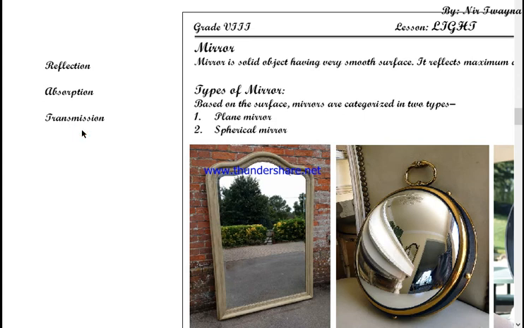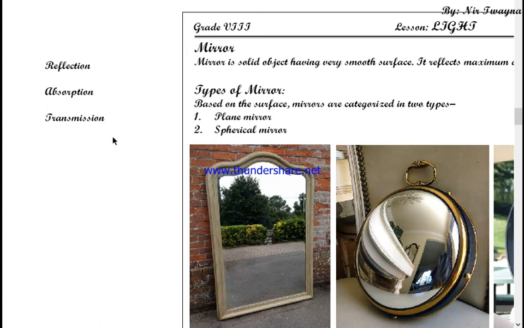That's why you can see through glass, but you cannot see through a mirror, because mirror does not transmit any amount of light rays. Or you cannot see through a wall, because wall does not cause any transmission. Maximum amount of light rays are absorbed by wall, and some amount of them are reflected by wall.